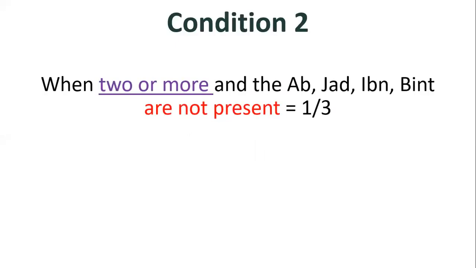Another example for condition number 2. When two or more and the ab, jad, ibn, bint are not present, the akh/ukht li ummin will receive 1/3 of the inheritance. Example, we have here zawj, we have here ukht li ummin, akh li ummin. Is the ab anywhere?